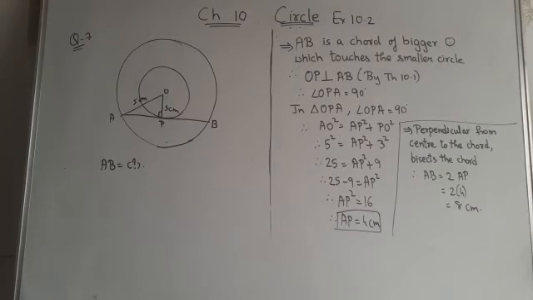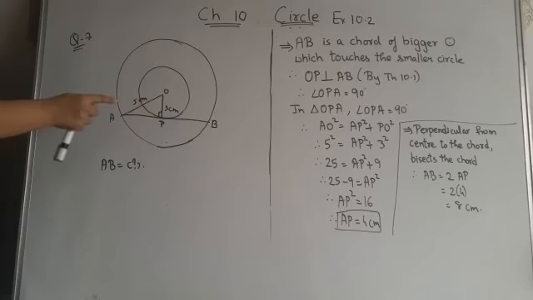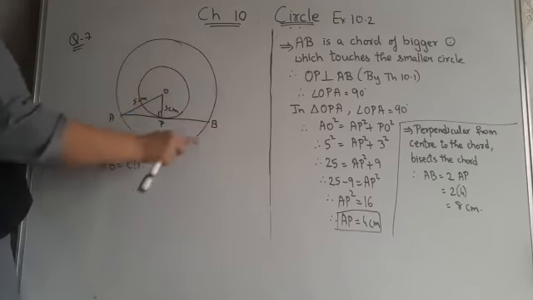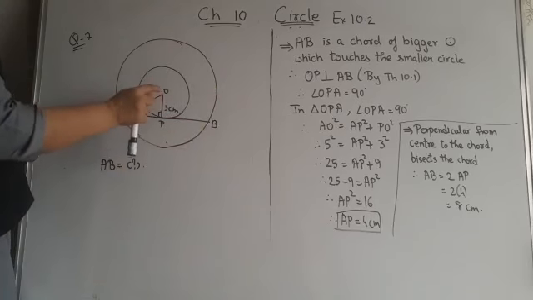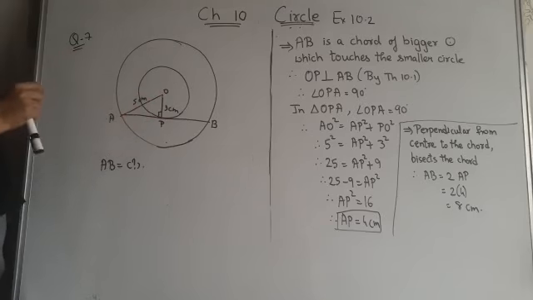Children, next question. Question number 7. Two concentric circles. Now children, you all know what is meant by concentric circles. Two circles having the same center and different radius are known as concentric circles. So here you can see first circle, second circle. Both the circles are having the same center and radius is different. This is the radius of smaller circle, this is the radius of bigger circle.